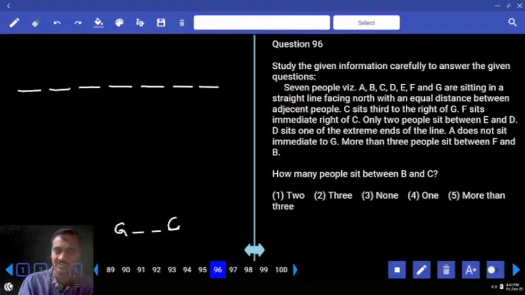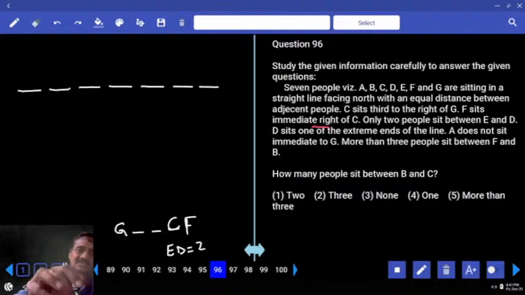And F sits to the immediate right of C, F and C. Isn't it? And only 2 people between E and D. Now in this case, what are the different possibilities? Between E and D, how many people? There must be exactly 2. D sits at one of the extreme ends of the line. Clear? Either D can be at the left extreme or D can be at the right extreme.